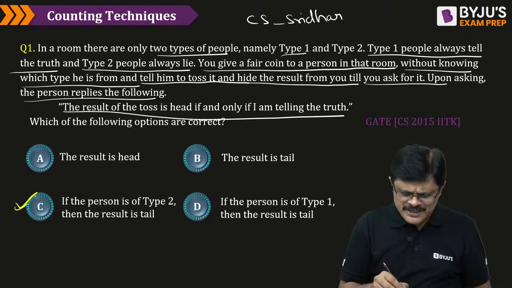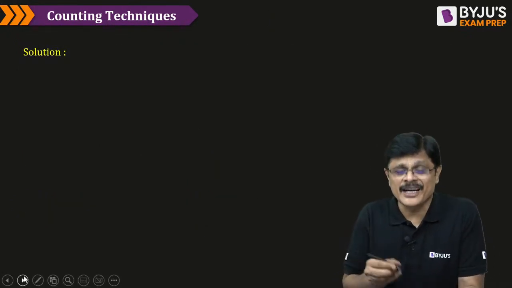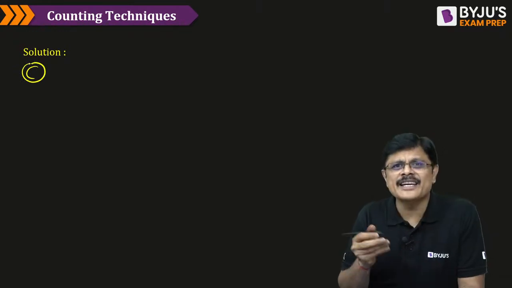Let us say option C is the correct answer and see whether it is correct or not. We will check each and every option.